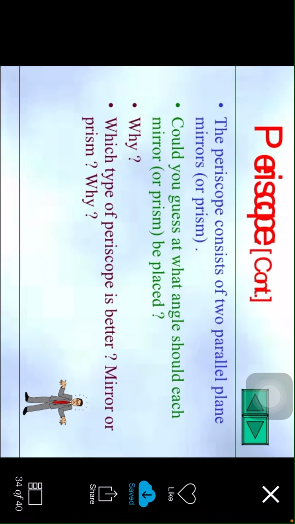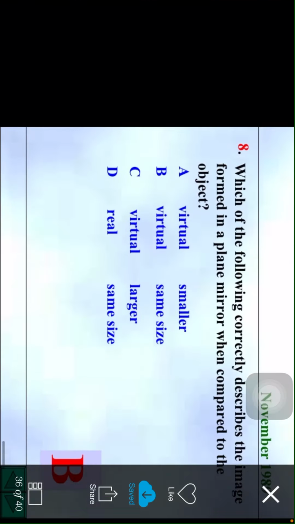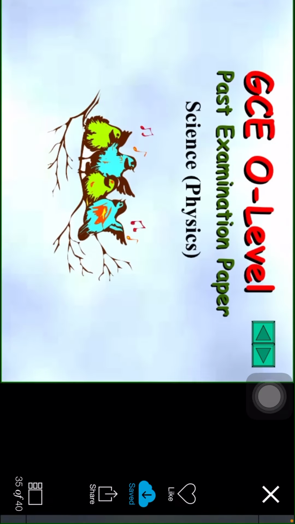Okay. And periscopes are used in submarines so the people below the water surface can see what is happening above. So the periscope consists of two parallel plane mirrors or prisms. Could you guess at what angle each mirror should be placed? The angle of the mirrors must be 45 degrees, children. So what type of periscope is better, mirror or prism? Mirror periscope is better. Okay, children. So this is what I said.